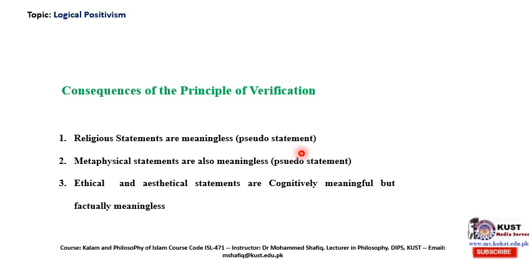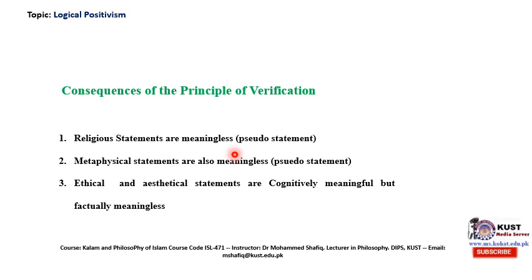For example, if I say God exists, we cannot verify God by experiences, though we may have a proof according to the coherence theory of truth, but it cannot be verified by experience. Like we Muslims believe that there are two angels sitting on our shoulders; those two angels cannot be verified by experiences. So according to the principle of verificationism, religious statements are pseudo statements. They don't have any factual meaning.